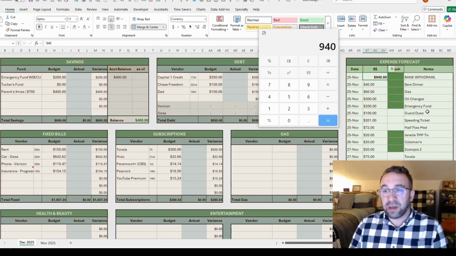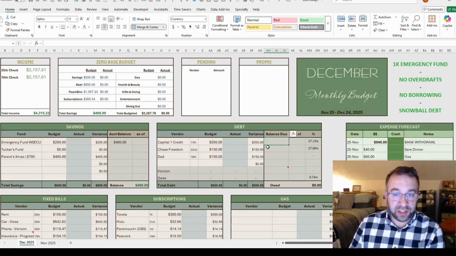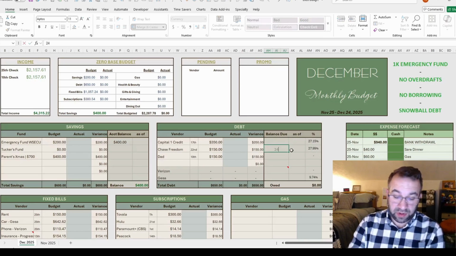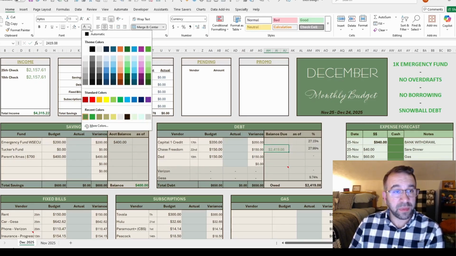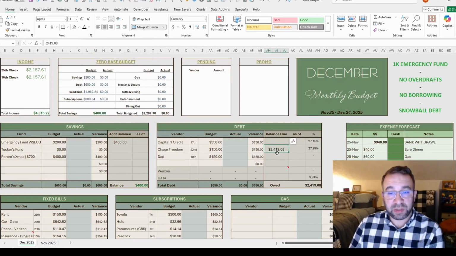So my current balance on my Chase credit card is $2,419.08. I don't know why it's in green. That's not a good number. We'll just leave it as black because I don't want it to be red and scary. It looks like my minimum payment for that is $81, and I'm paying a bit more than that at $150. So I'm trying to slowly bring that bad boy down. And the interest for that this last month was $57.44. So that's $60, that sucks, but we're making strides.